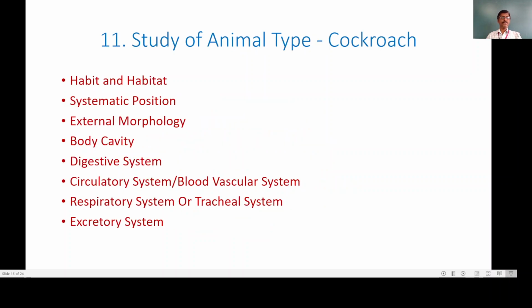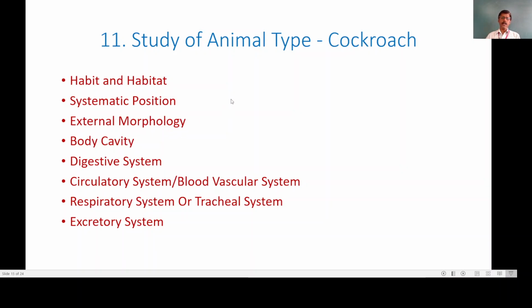Now moving towards the next chapter, the study of animal type cockroach. For our 11th standard curriculum, we have an animal type, the cockroach. You have observed cockroaches in your homes and various buildings, and the cockroach is a very unique animal. The cockroach is often called a living fossil because since it emerged, very few or minor changes have occurred in its body.